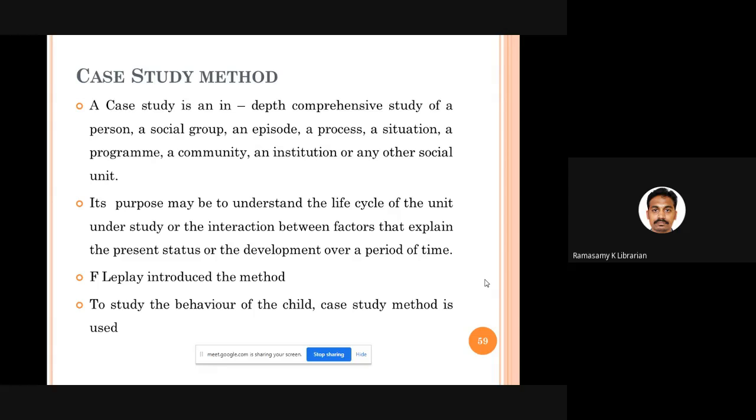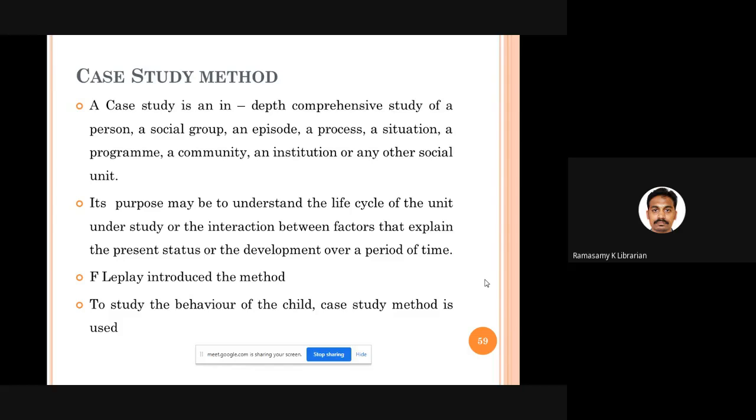In the case study, we are trying to trace out the life history of the entire unit. If you take one particular individual, you study his entire life history. If you take a particular institution, you study the entire history. You are studying the factors that interact in the growth of that individual, how this institution has grown to such a great level, and what developments took place during the different phases of its growth.